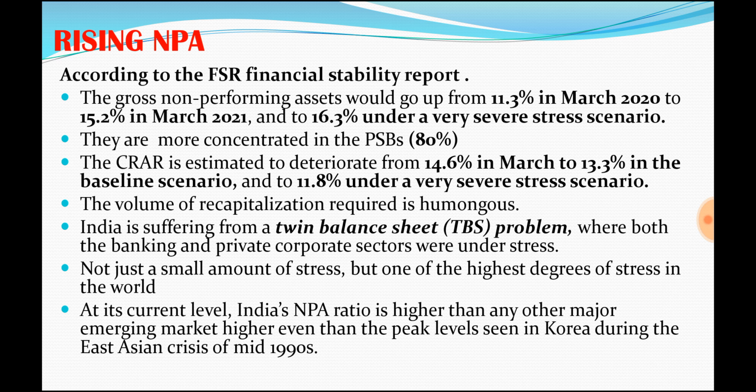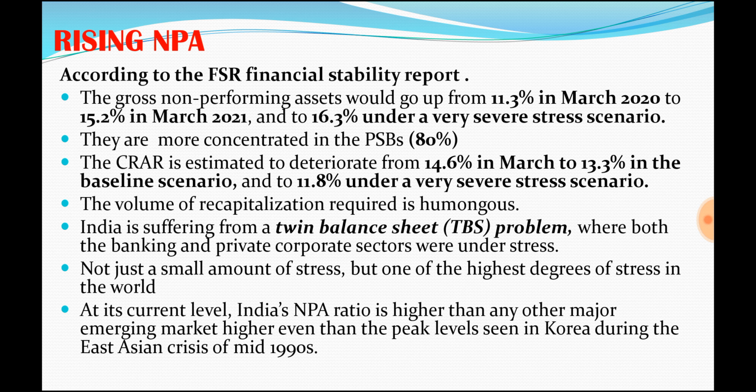Even people who are regularly paying may face some situation where they cannot repay. So an asset turning into an NPA is normal. But what is the real problem in India is that there is a huge rise. In fact, we have NPAs such as no country has ever had.